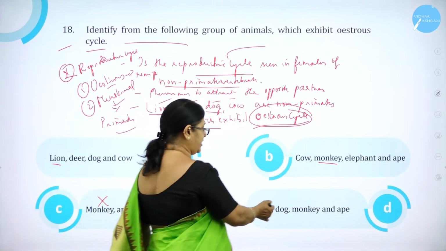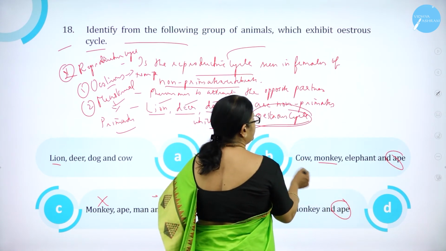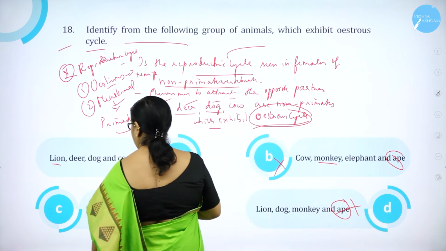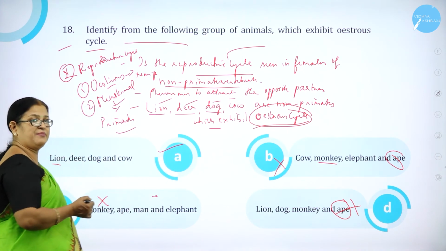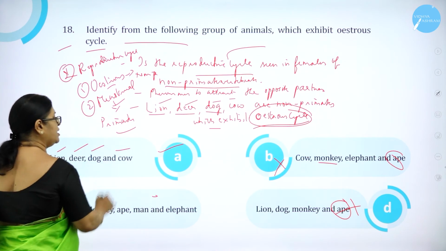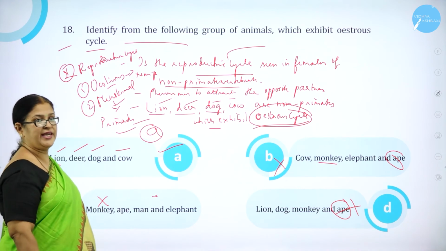Then here lion, dog, monkey and ape. Here you can see primates and non-primates. Here also you can see primates and non-primates. So B is wrong, D is wrong and C is wrong. Here you can see only non-primates. It's a combination of animals which are non-primates like lion, deer, dog and cow. So option A is correct.